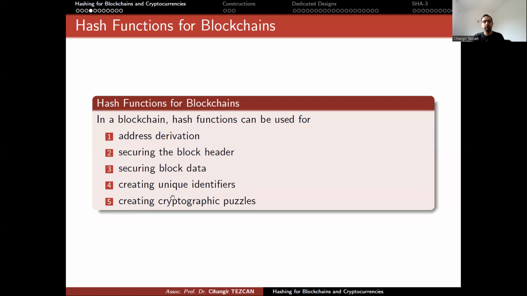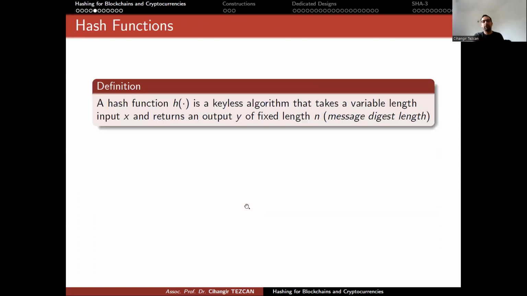So in order to understand all of this, we have to define what a hash function is and why it is secure and provides these properties. Okay, so let's start with the basic simple definition. A function h is a keyless algorithm that takes a variable length input x and returns an output y of fixed length n. This n is really short. Nowadays it is 256 bits. If you convert it into bytes, it is 32 bytes, and we call it the message digest length. Okay, so it is as simple as that.